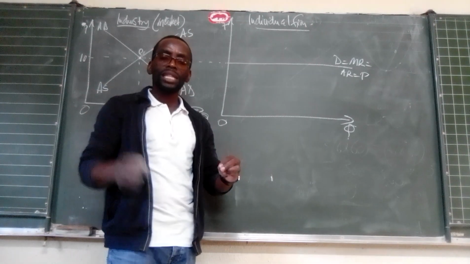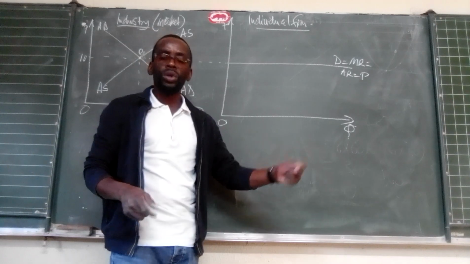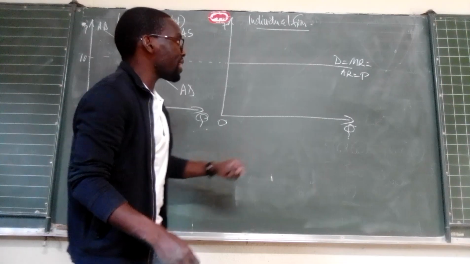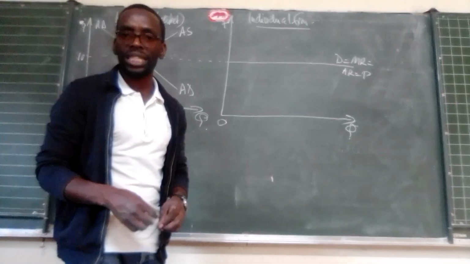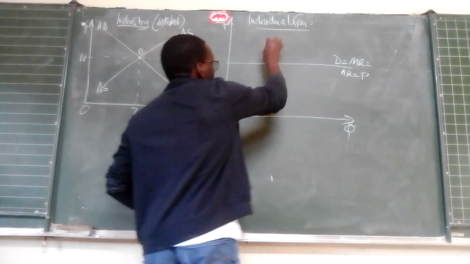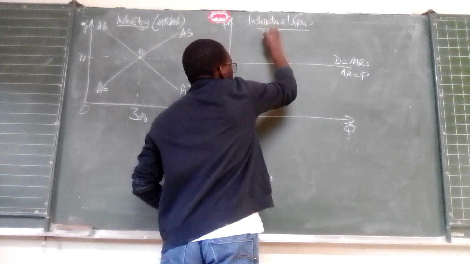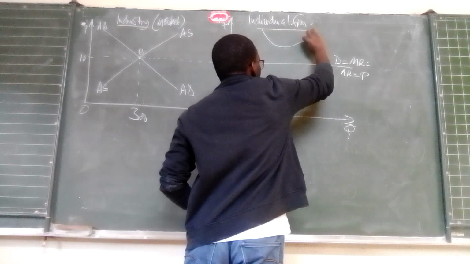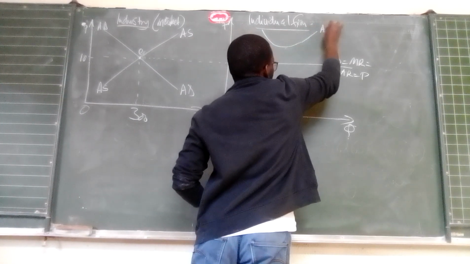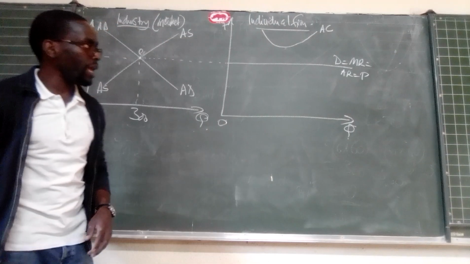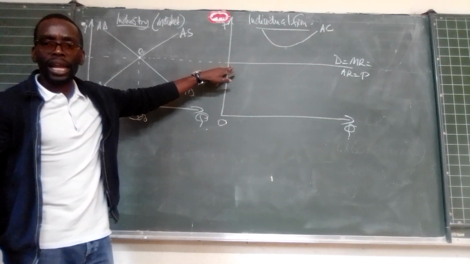If your cost is higher than your revenue, then that is a loss. How is it illustrated graphically? My average cost curve is going to be hanging somewhere up there, and it doesn't touch the AR curve.